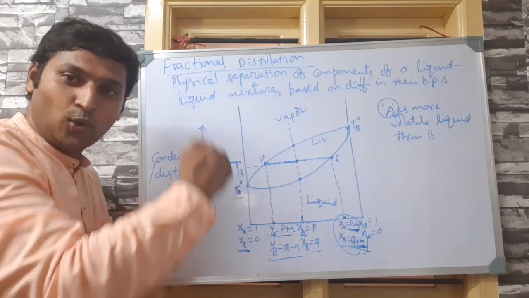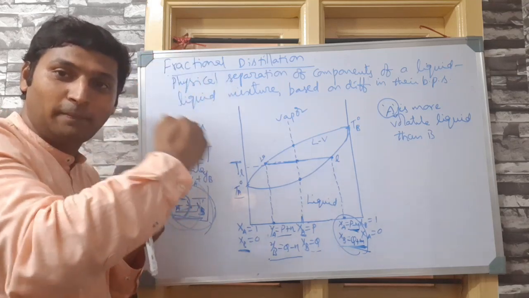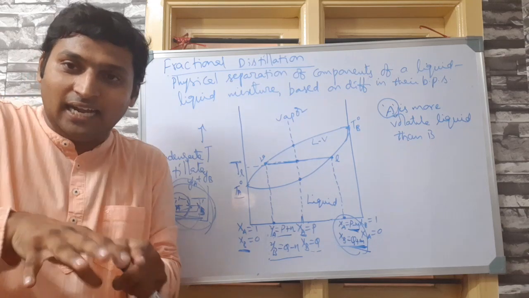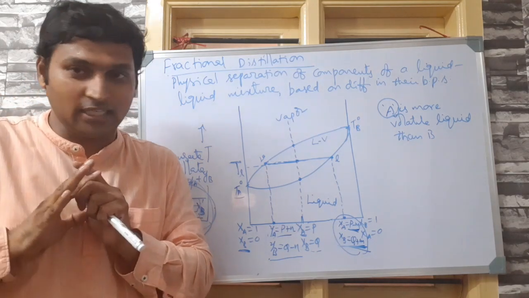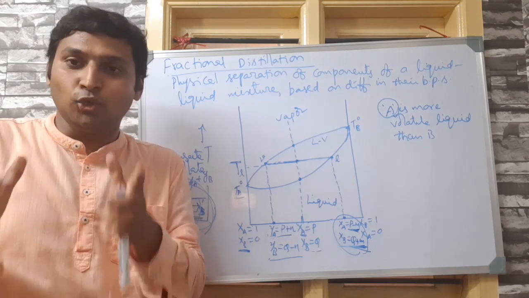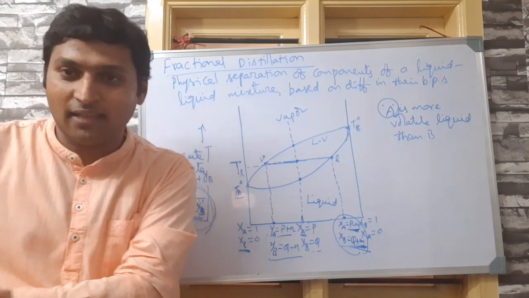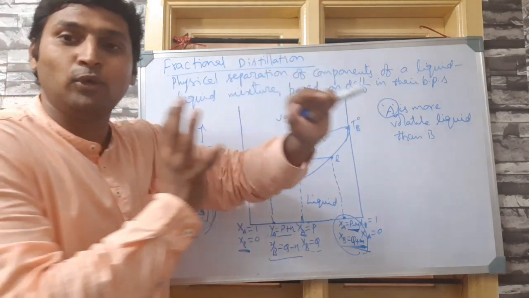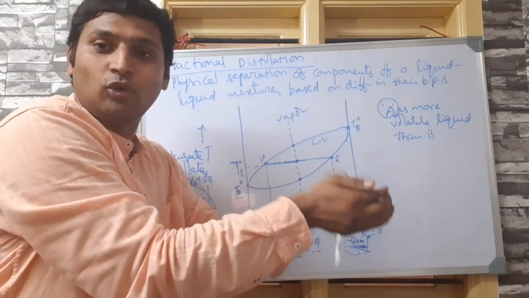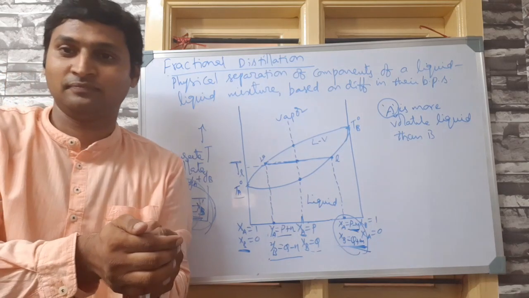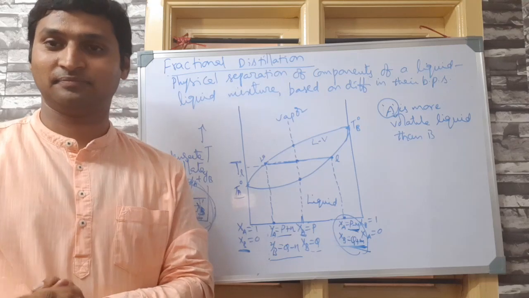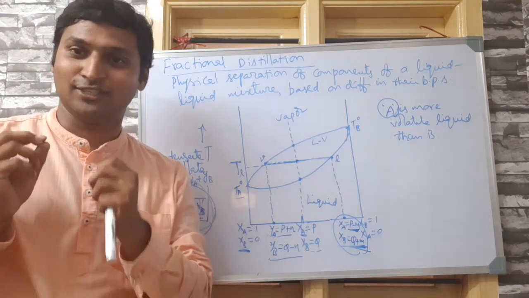Likewise, they go on enriching vapors with A and they go on enriching liquid with B, so that at the end, after repeated distillations, you will be left with pure liquid A in the residual liquid and pure liquid B in the distillate, once the vapor condenses. That is how fractional distillation is done. Is that clear? So I repeat,